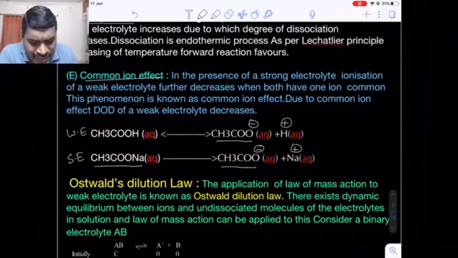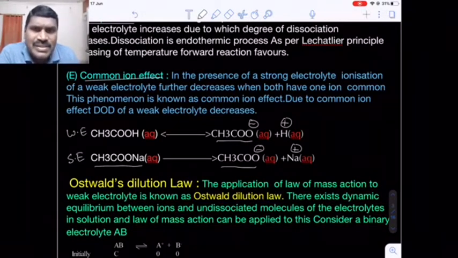In these two there is one ion common, that is the acetate ion. So in both the electrolytes, acetate ion is common. So as per Le Chatelier principle, with an increase in the concentration of the products, the equilibrium shifts in the backward, that is the reverse direction.